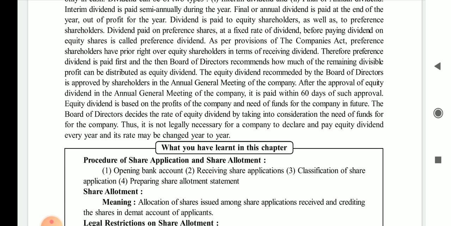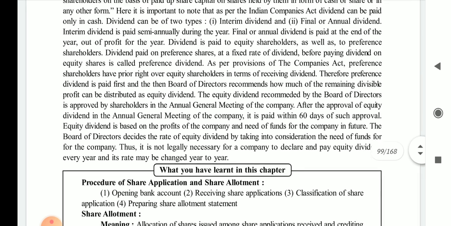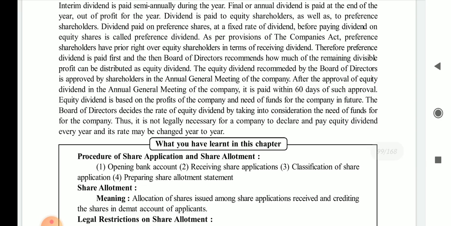As per the provision of the Company Act, preference shareholder have prior right over the equity shareholder in terms of receiving dividend. Therefore, preference dividend is paid first, and the board of directors recommend how much of the divisible profit can be distributed as equity dividend.